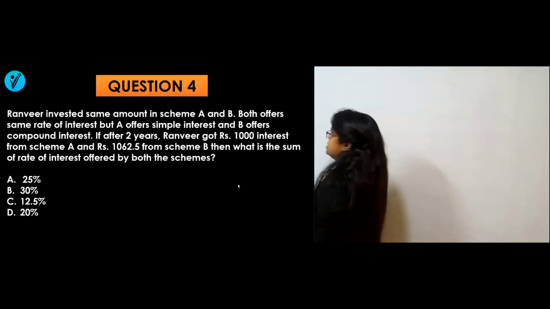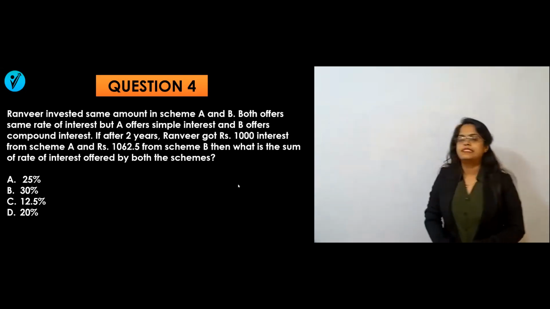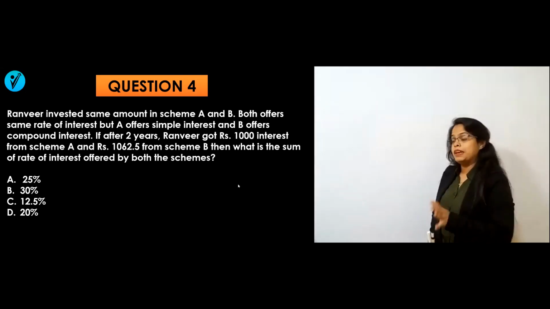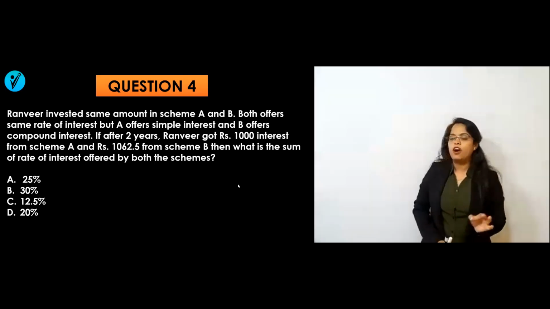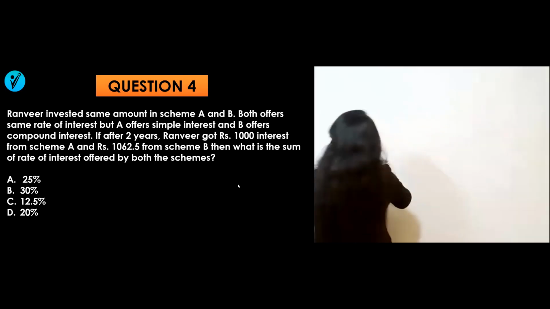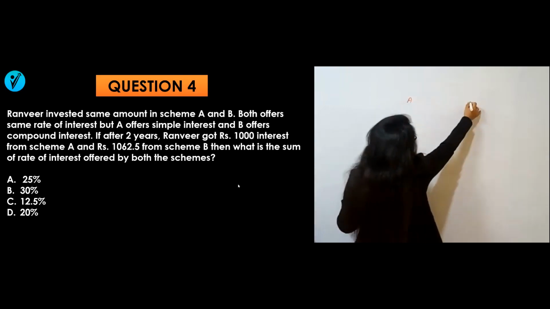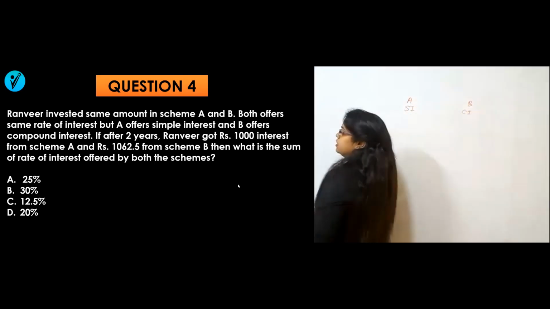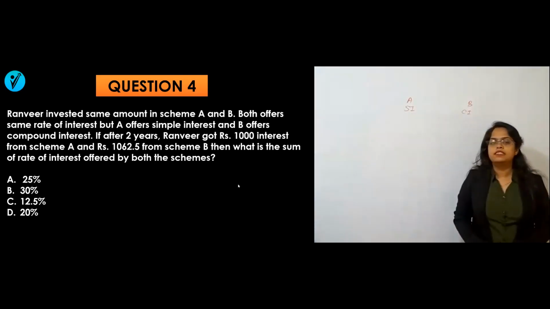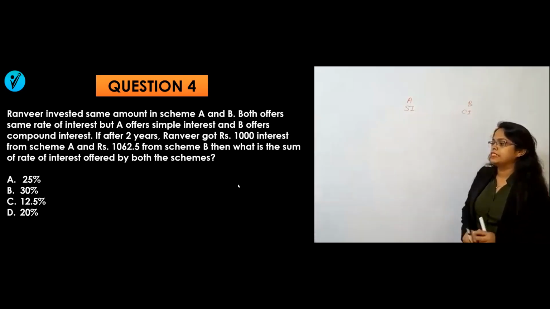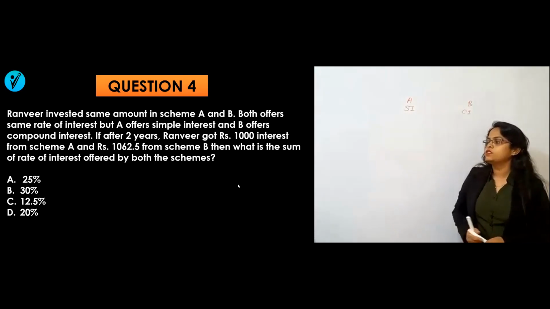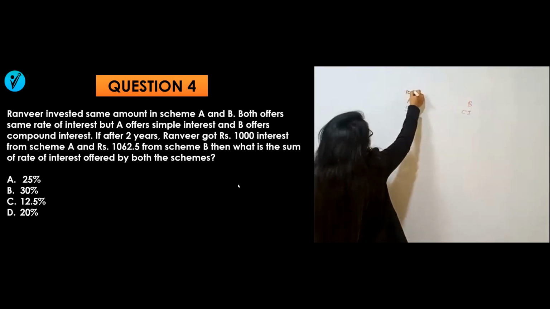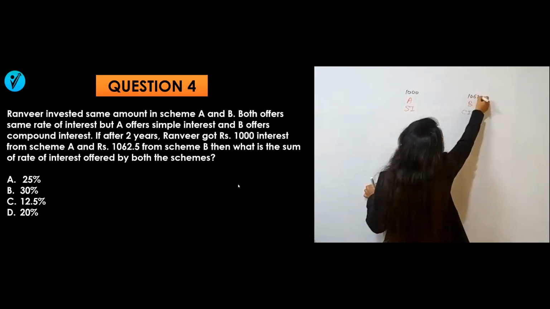What are they saying in this one? Ranveer invested the same amount in scheme A and B. Both offer the same rate of interest, but A offers simple interest and B offers compound interest. A is SI, B is CI. After 2 years, Ranveer got 1000 rupees interest from scheme A and 1062.5 from scheme B. Now, from here it is 1000 rupees, from here it is 1062.5.